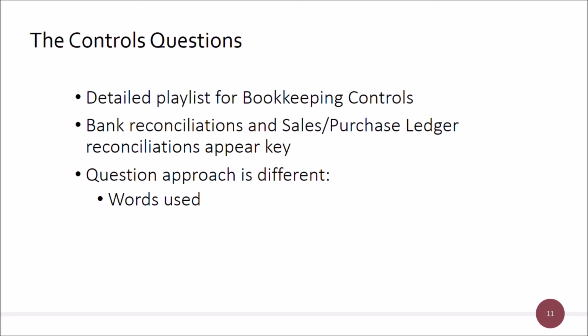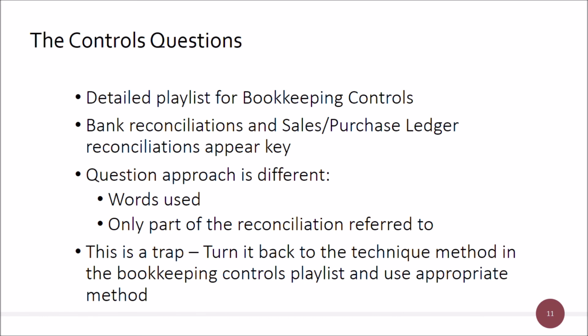Now, it's a trap to only have part of it, and the trap is to try and see whether you'll start thinking rather than just implement your normal technique. So what you should do is, let's say I've got 6 options in here, and which are the options that are items that should be transferred to the cash book. Simply fall back on the idea of, right, is it a tick item in there? Well, that wouldn't be in there.